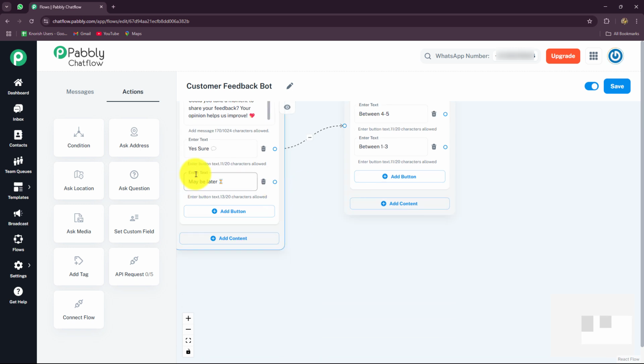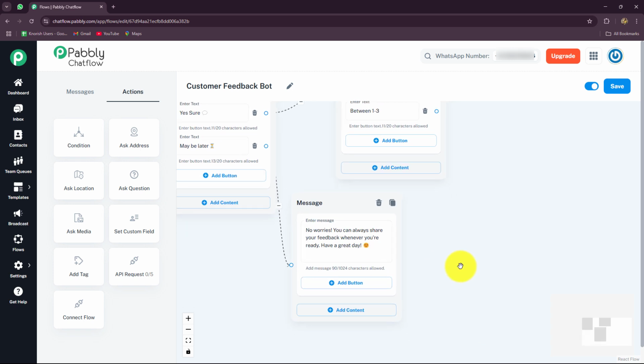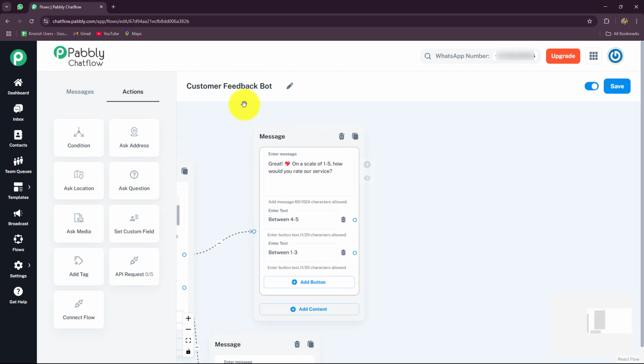If they are not ready, when they are going to click on the button maybe later, that means they want to just opt out and they do not want to share the feedback. So I'm just going to close the chat by saying, no worries, you can always share your feedback whenever you are ready. Have a great day. Now, after that, in the case when they are sending me the feedback, the rating between 4 to 5, that means they are satisfied and the rating is good. So I would request them that if they can share the same rating on Google as well.